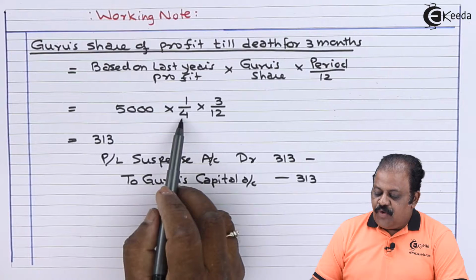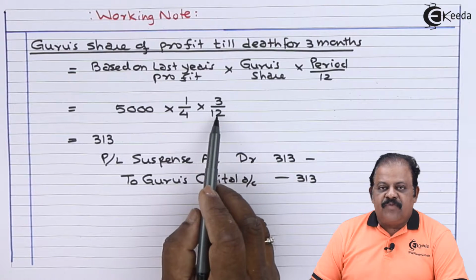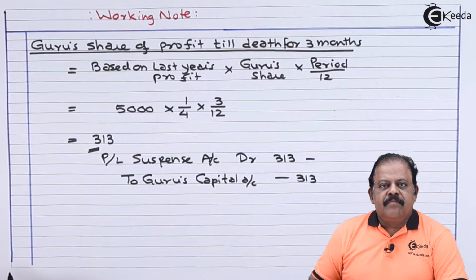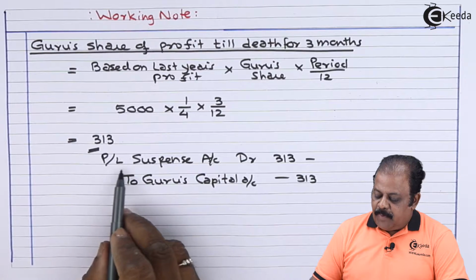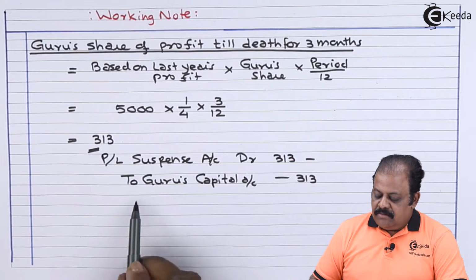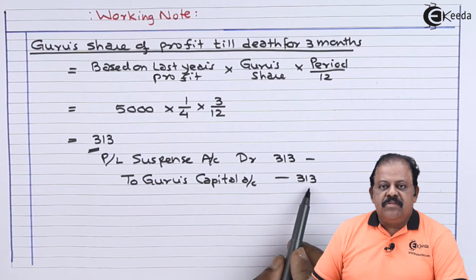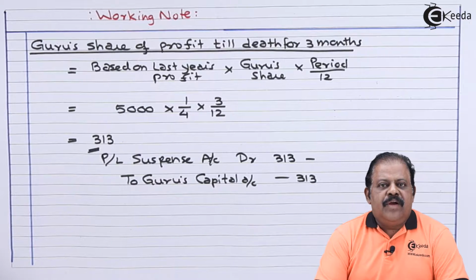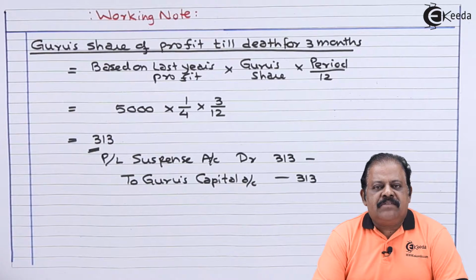Guru's share 1/4, period is 3 months, therefore 3 by 12. It comes to 313. Entry will be profit and loss suspense account debit 313 to Guru's capital account 313. We have done important adjustments. Let us solve the question now.